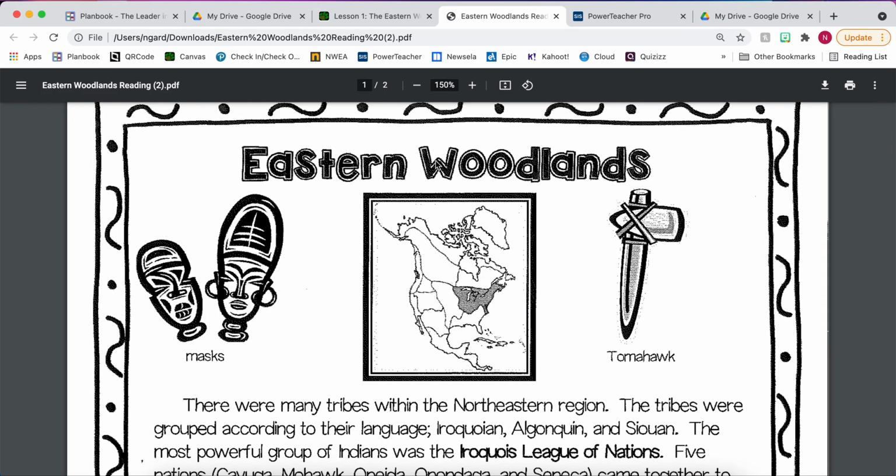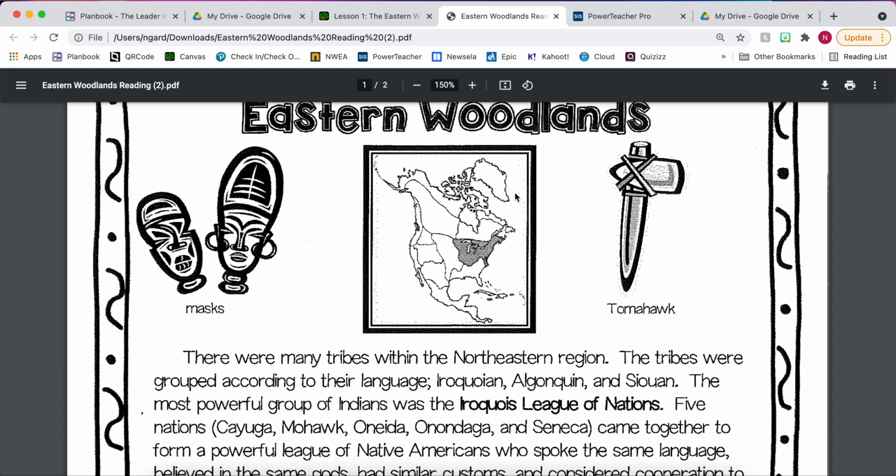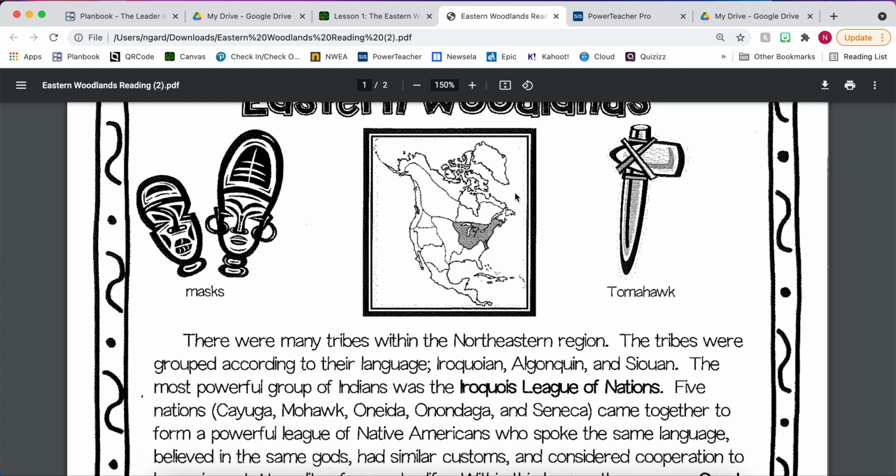So we're going to talk about the Eastern Woodlands today. You've already seen some videos and have a little bit of background on this group. They may have just called them the Iroquois. The Iroquois was one group, or one subgroup, I guess. And if you look up here at the map, the Eastern Woodlands people lived in the northeast region of the United States, as well as part of Canada. So here's Lake Michigan. So Indiana would have been in this area as well. So some of these groups would have lived where we live now.